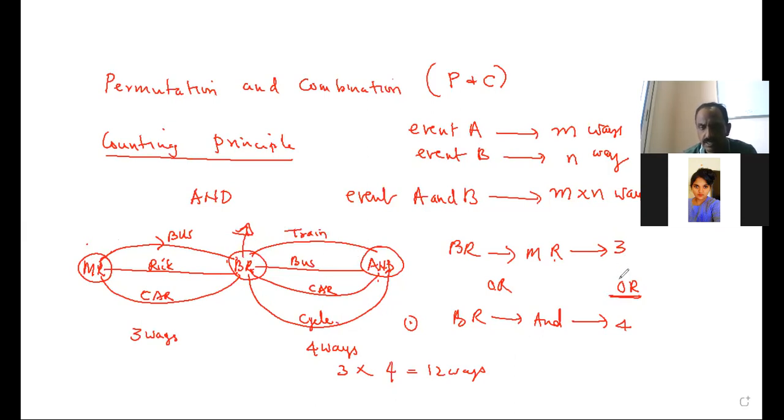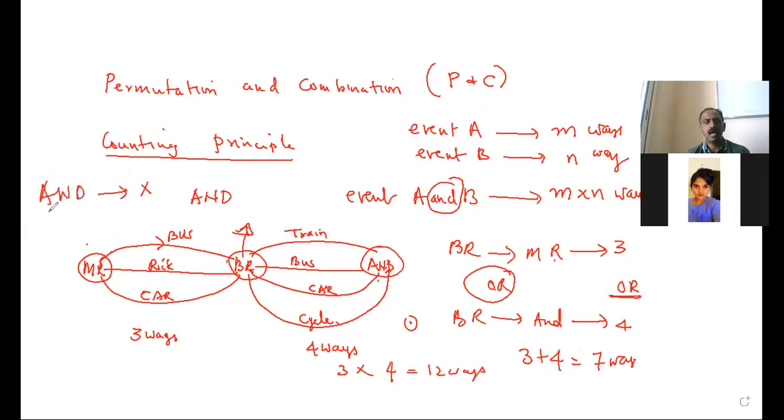So total, 7 ways. So what have you noticed? If the word is or, you need to add, and if the word is and, you need to multiply. And stands for multiplication, and or stands for addition. Is it clear to everybody? Yes, sir.